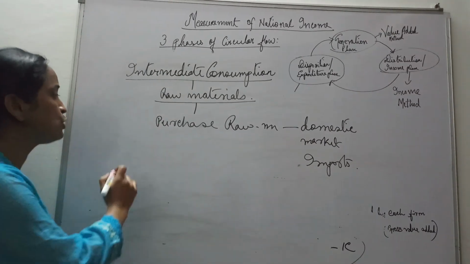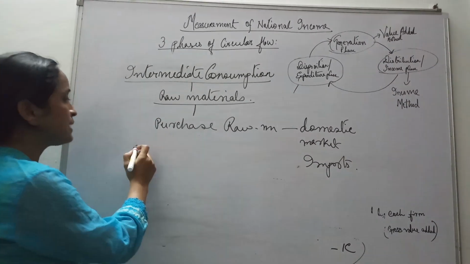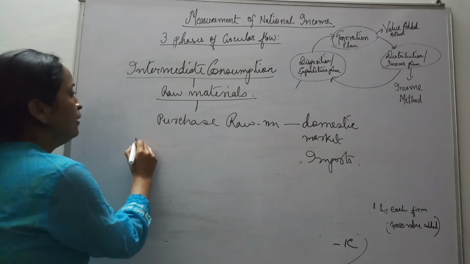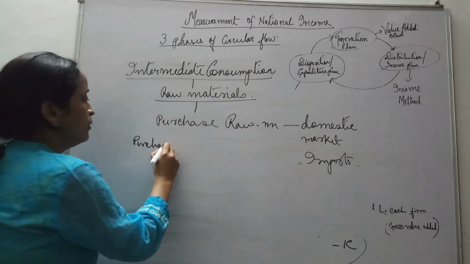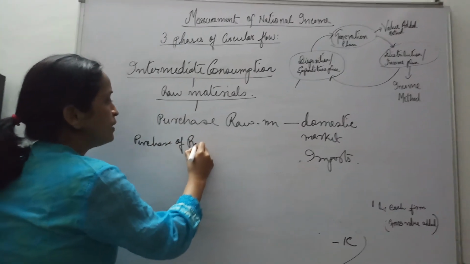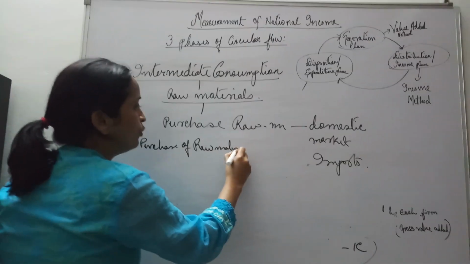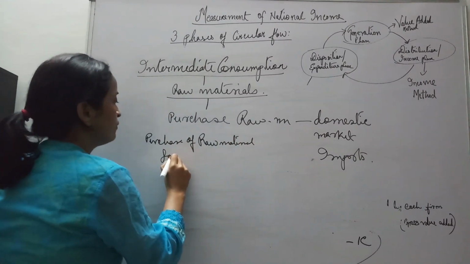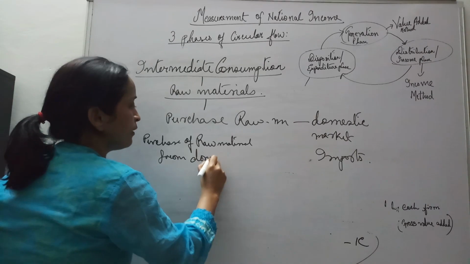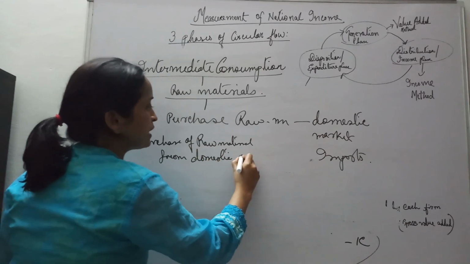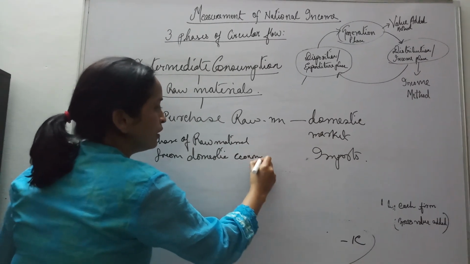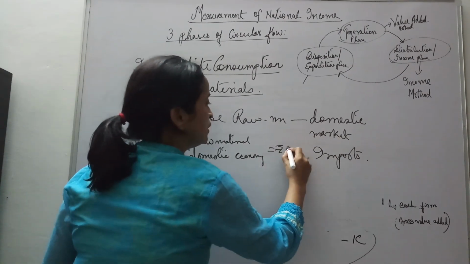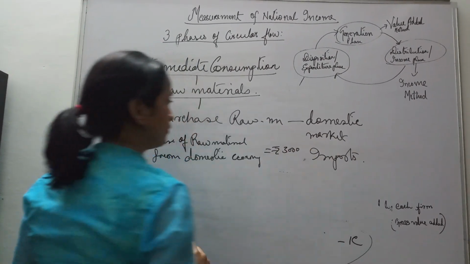Alright, now suppose you have a question where some items are given, and it is given that purchase of raw materials from the domestic economy equals rupees, suppose, 3,000.